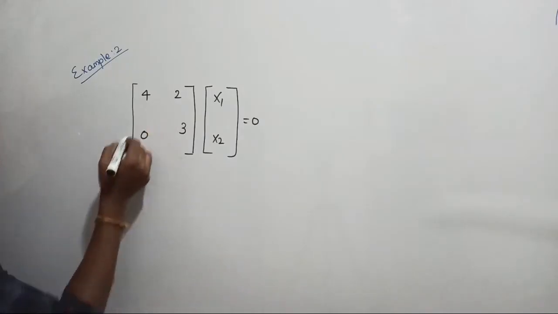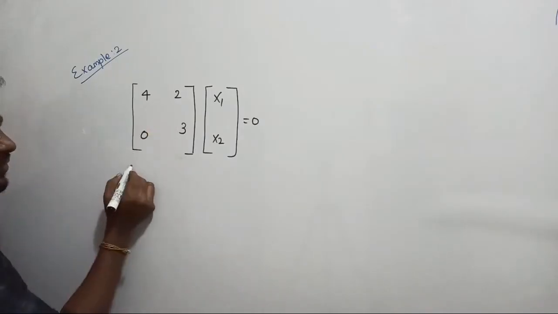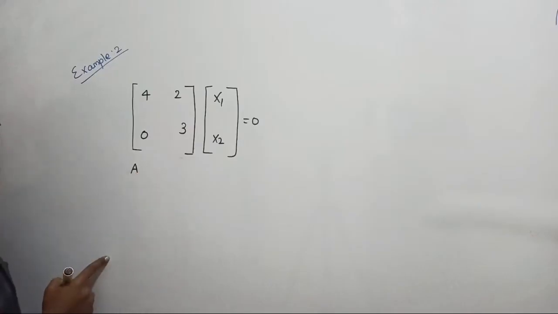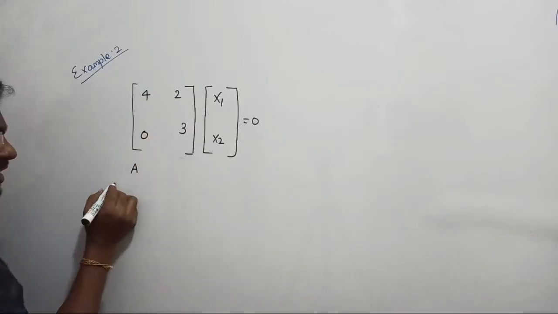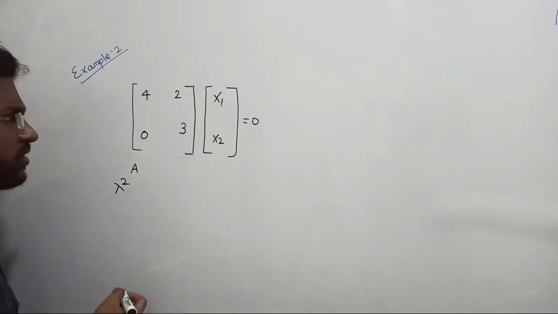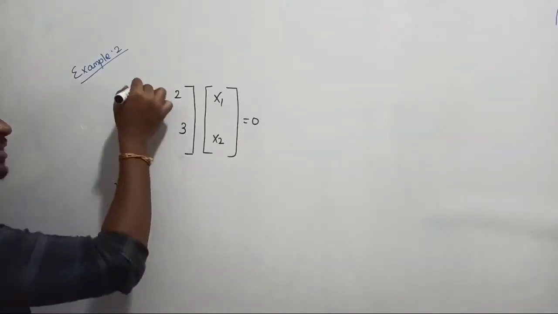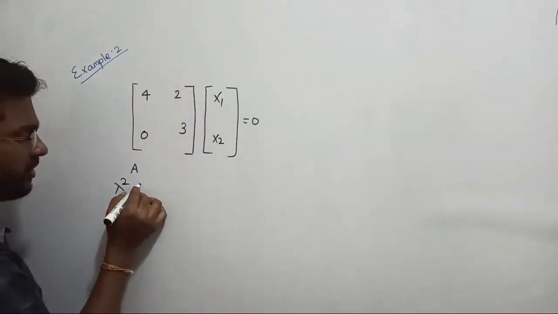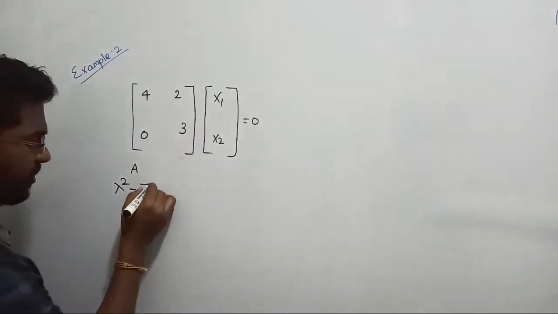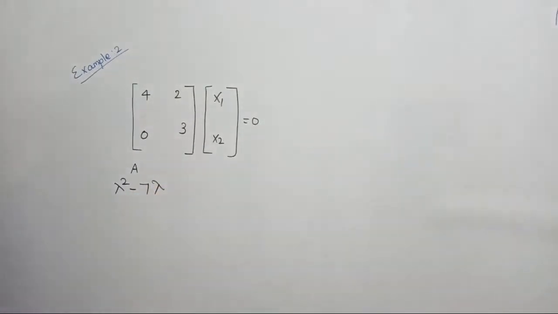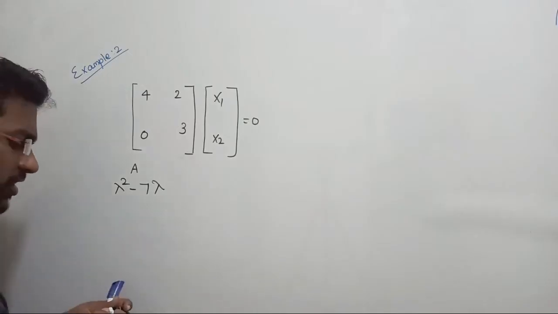So we are going to consider once again, the next task is we have to consider matrix A, right? Matrix A ola neenga enna pannum, once again write the equation, characteristic equation, lambda square minus sum of eigenvalue, that is 4 plus 3, that is going to be 7, right? So there is 7 times of lambda. And what about its product?